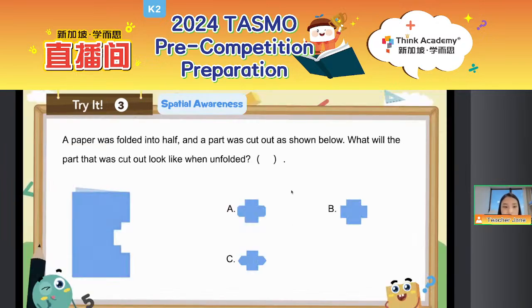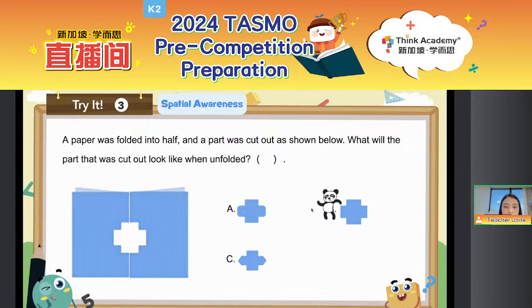So everyone, this time let's try another question, quick quiz. A paper was folded in half and a part was cut as shown below. What will the part that was cut out look like when unfolded? A, B, C. Easy peasy lemon squeezy. We already discussed that. The shape of them, they will be the same. The position of them, they will also look the same. Exactly. Good job, everyone. The correct answer should be B.